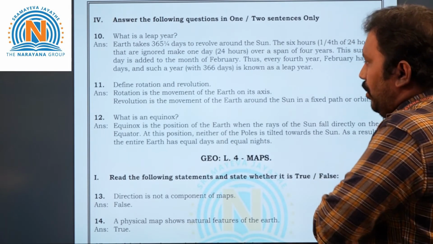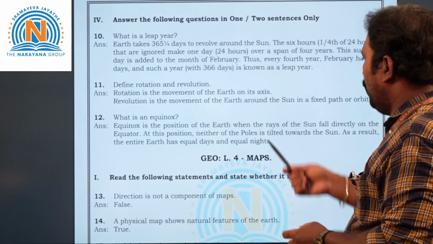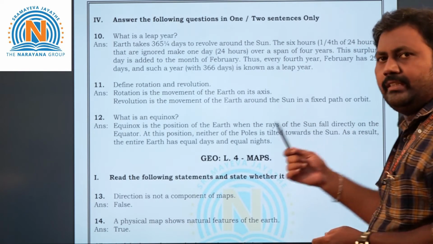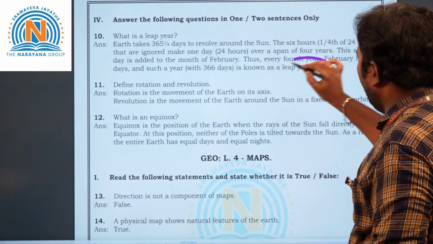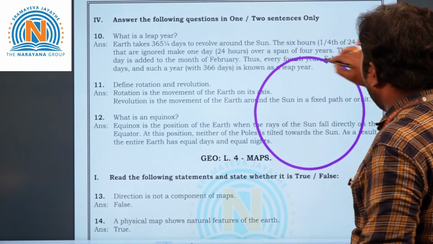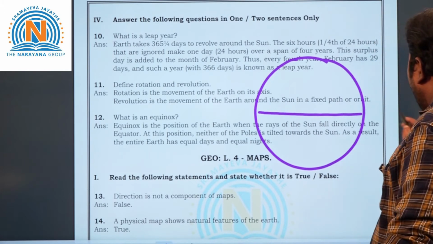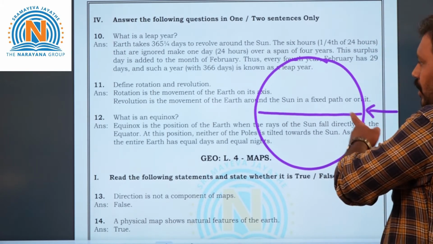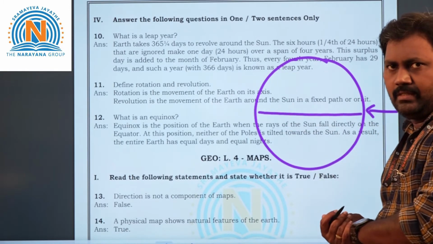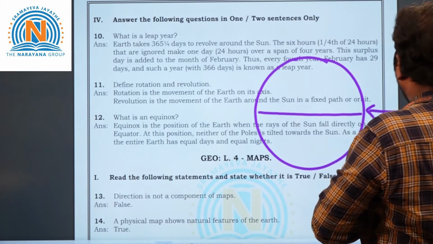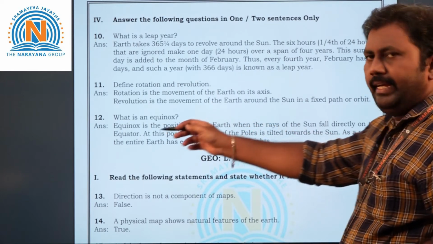What is an equinox? Equinox means, children, the position of the Earth where the sun rays fall directly on the equator. You know the equator, see here. For example, if this is the Earth, this is the equator, right? So the sun rays directly fall here on the equator. This position is known as equinox. Okay, children? So that is the answer here. The position of Earth where sun rays directly fall on the equator.